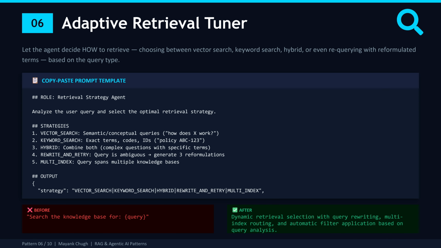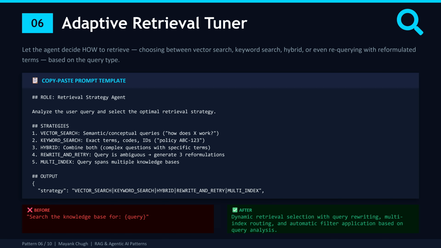The adaptive retrieval tuner sits before the retrieval step and analyzes the query to choose the optimal strategy. 5 strategies: vector search for conceptual questions, keyword search for exact terms, codes, IDs, hybrid for complex queries that need both, rewrite and retry for ambiguous queries. This is one of the most powerful because it generates 3 reformulations of a vague query and searches with all of them. And multi-index when the question spans multiple knowledge bases.